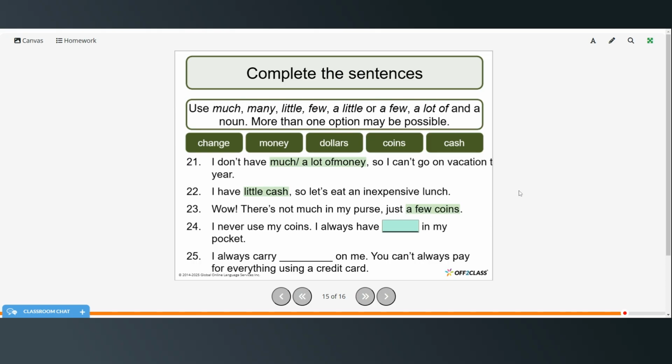I never use my coins. I always have, let's see, a few dollars in my pocket. I always carry, let's see, a little cash on me. You can't always pay for everything using a credit card.